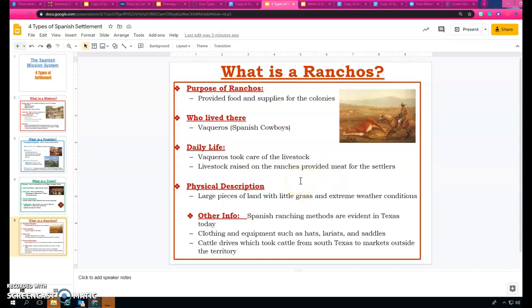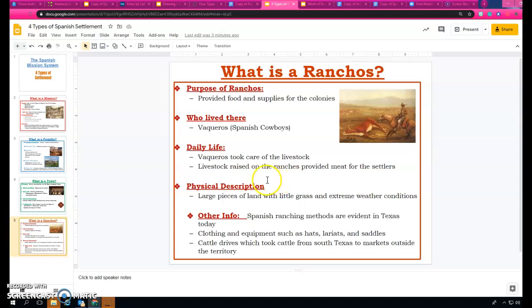Physical description was large pieces of land with little grass and extreme weather conditions. So sometimes it would get very cool, and then sometimes it would be very hot. So one way or the other typically. Other info is the Spanish ranching methods are evident in Texas today. So we still hold true to some of those same techniques that the Spanish taught the Native Americans when they first came. Clothing and equipment such as hats, lariats, and saddles.